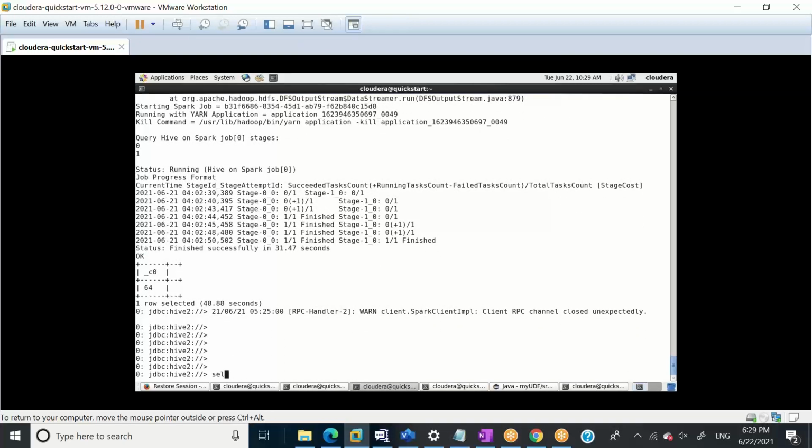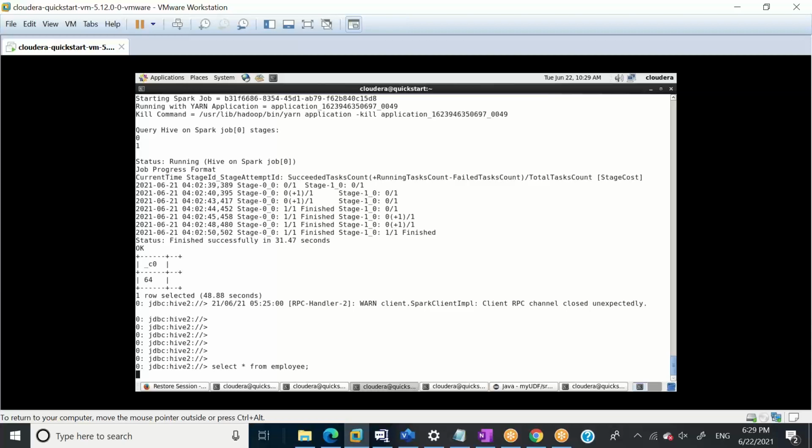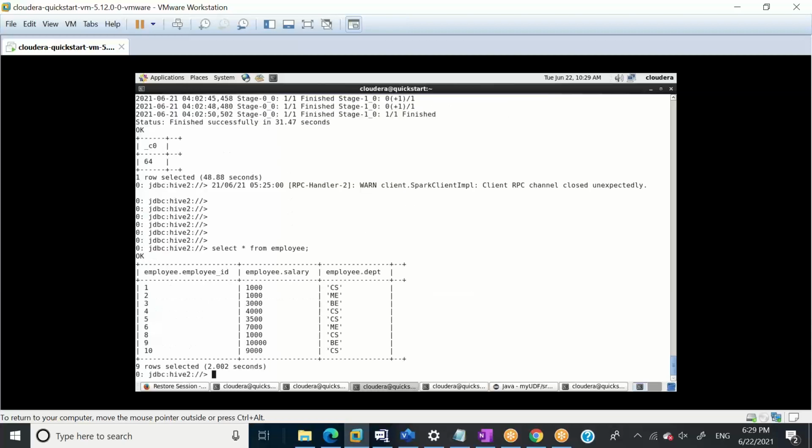So select star from employee. We have employee department, and then we have employee ID. Employee ID is an integer. Yesterday I did the same thing. So let's bucket by department, into 4 buckets.